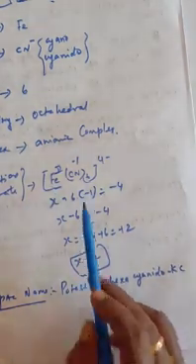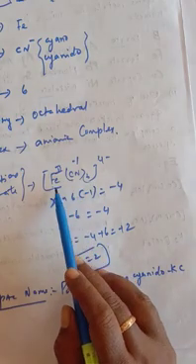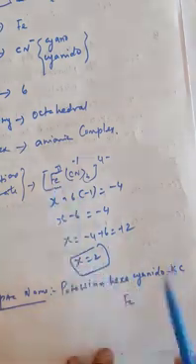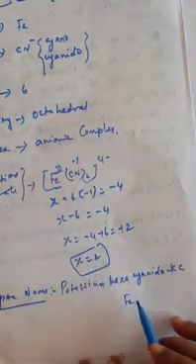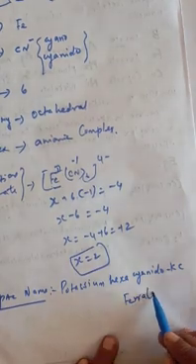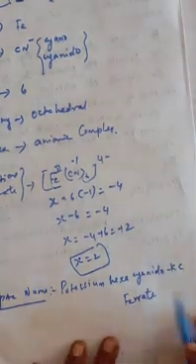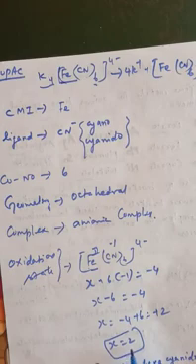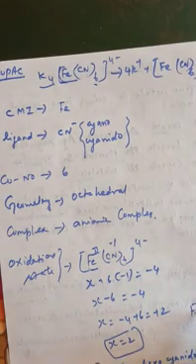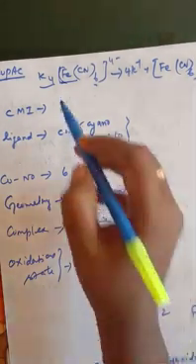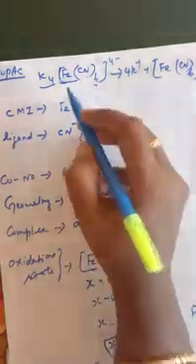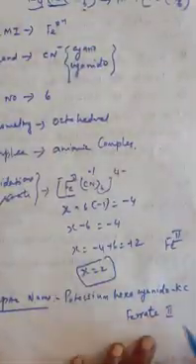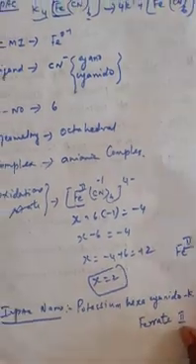Ferrate means this is a negative complex, no? For an anionic complex, the metal name should also be changed in the suffix. So ferrous, ferric should be changed into ferrate. And what will be the oxidation state? We found the oxidation state of iron is Fe2, isn't it? So it should be written here also as Fe 2 plus. So we are writing ferrate(II). Understand? So one more example.